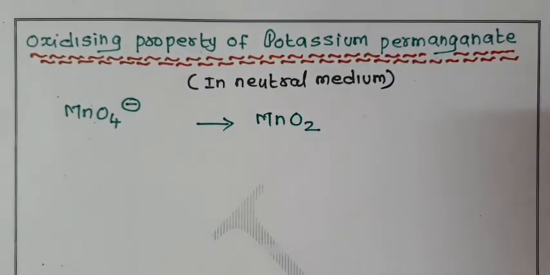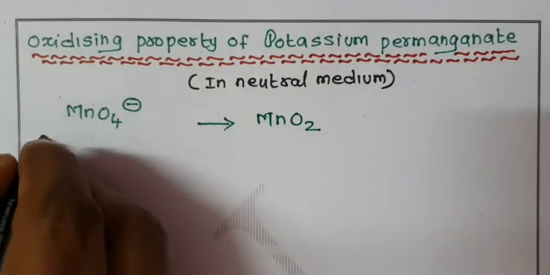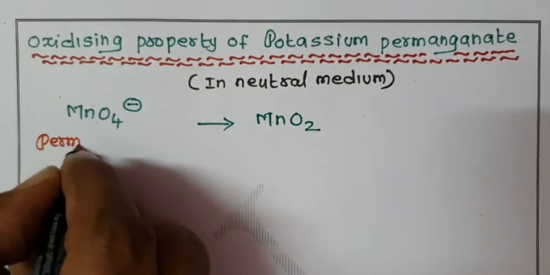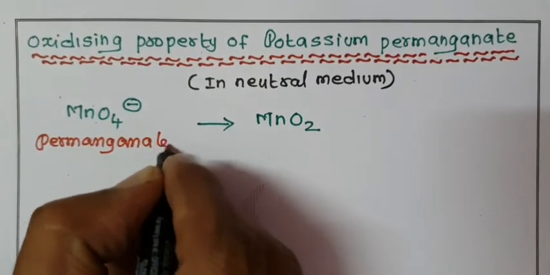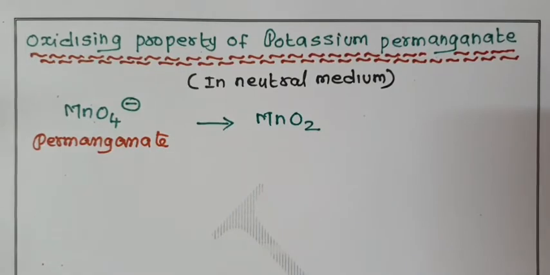This point you have to remember. MnO4 minus is permanganate ion. Permanganate ion is reduced into MnO2, manganese dioxide.